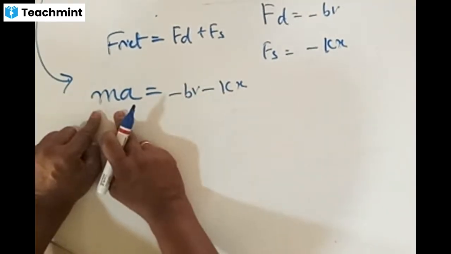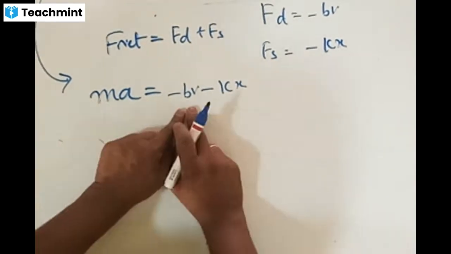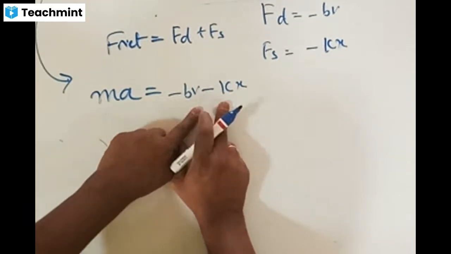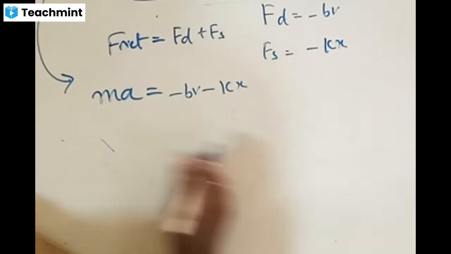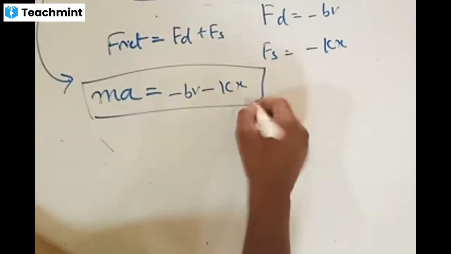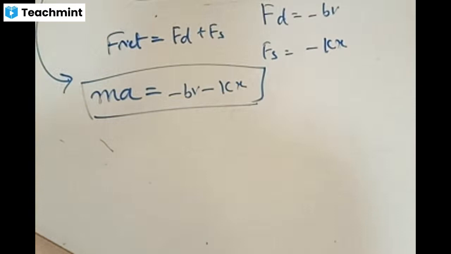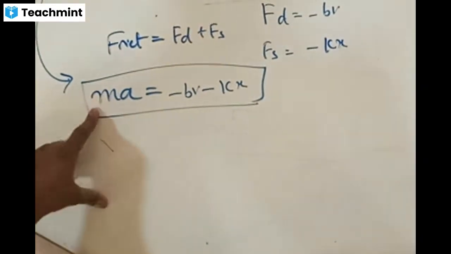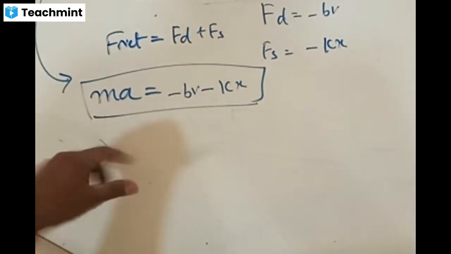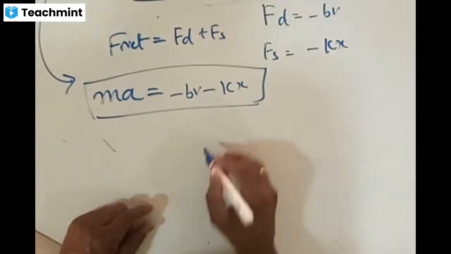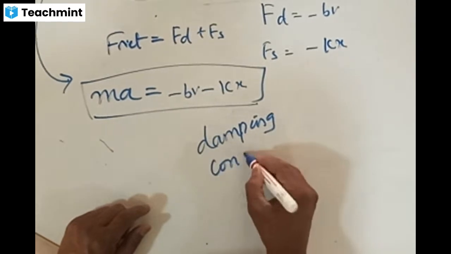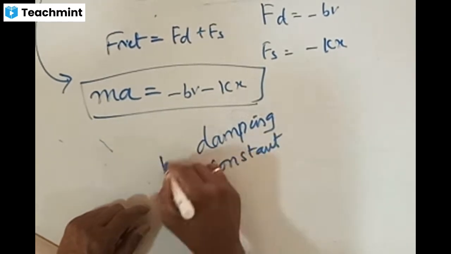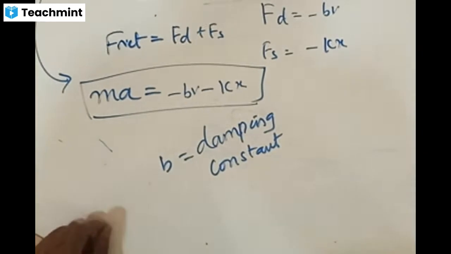Net force acting on a moving body in oscillatory motion with damping is given by minus bv minus kx, where b is called the damping constant. Once you write this equation, you should know all the things in it. What is m? Mass of the moving body. a is the acceleration of the moving body. b is the damping constant; we are talking about damping now. v is the velocity of the moving body.